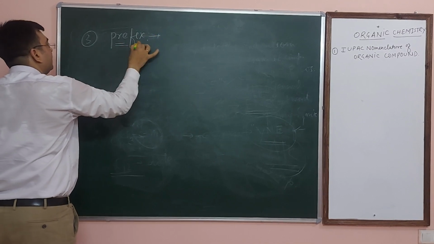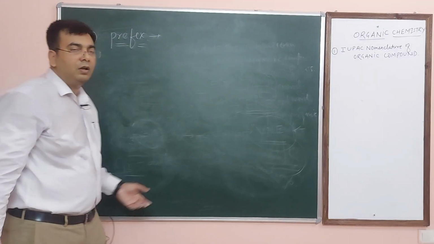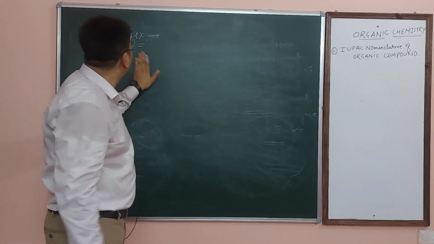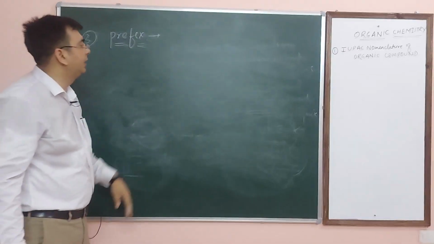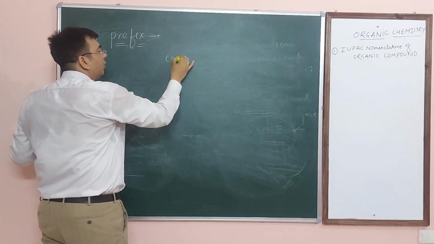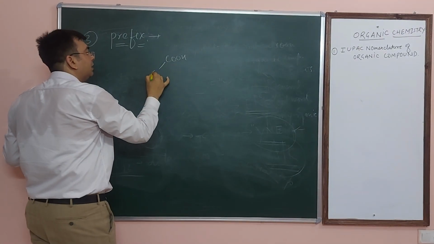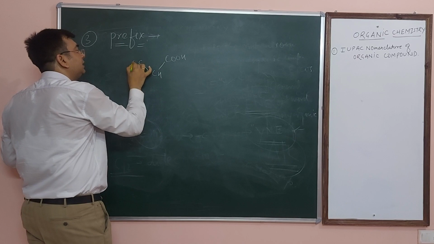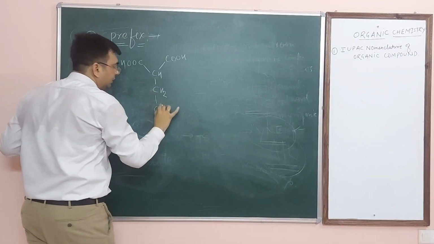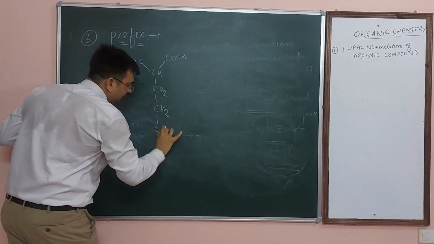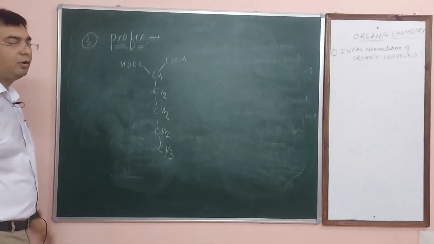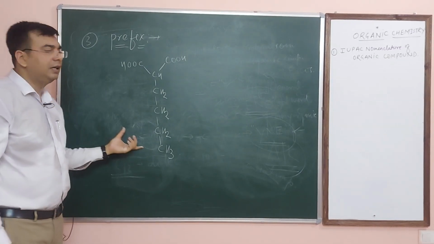What is the meaning of prefix? Prefix means the carbons except the selected carbon atom chain. Suppose I write a compound: COOH, here CH, again COOH, then CH2 and CH3. If I ask you to write down the name of this organic compound, how will we write it?